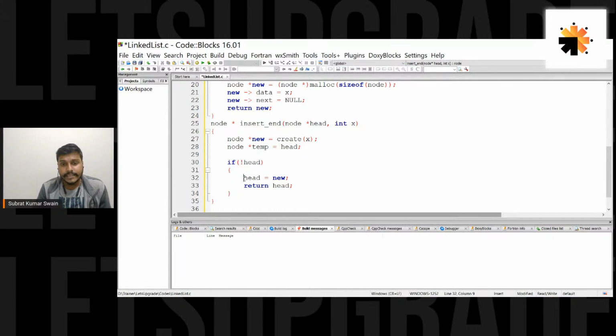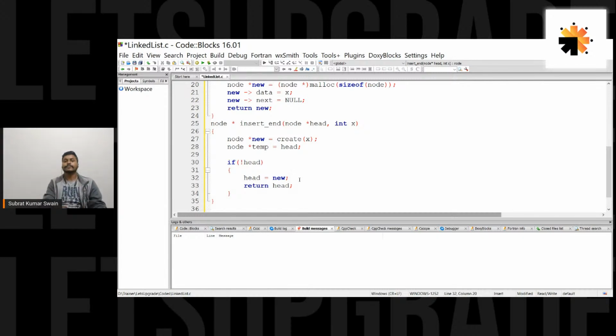Now I have changed this value of head. I have written here head equal to new. Does it mean we have actually changed the original head in the main function, which we consider the original head that would be holding the address of the first node? No, right? When we change the value of head here, this head is local to the insert end function. So we have not changed the original head.